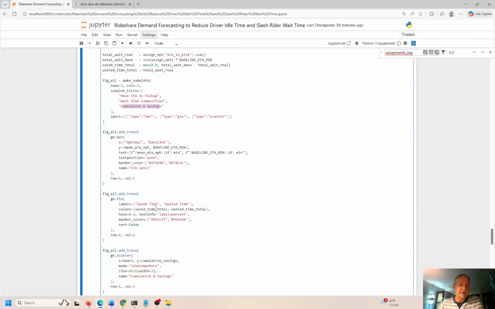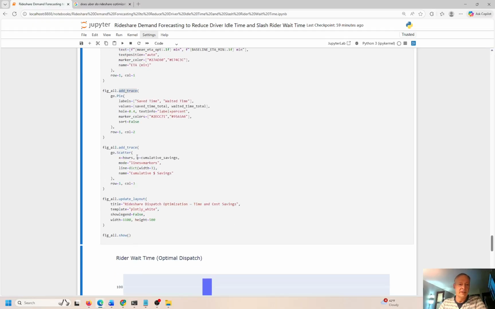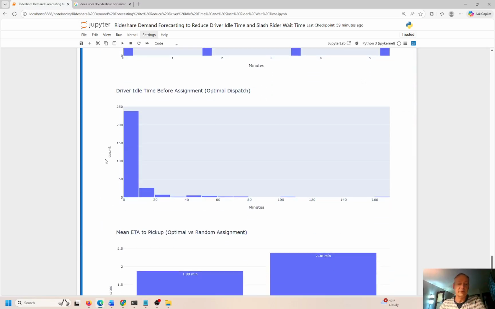Okay, and then we can pass everything into a plotly chart, add some traces down here. So the traces kind of make the chart pop a little bit and kind of jump off the screen. And it just makes it more engaging and more lively, I think, for the stakeholder that's interested in this, or the end user, or whatever audience you are presenting this to. Okay, so I think we're almost done. We have the traces down here, cumulative savings versus hours. So hours is going to be on the x-axis, and savings is on the y-axis, right? That's pretty normal for time series. So here we have the counts again in minutes.